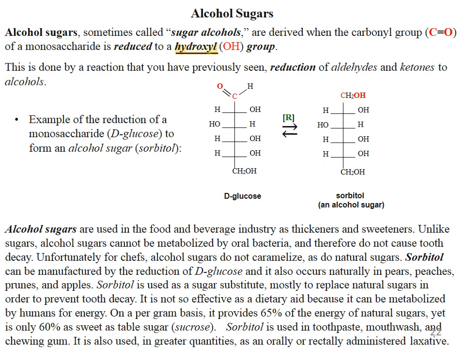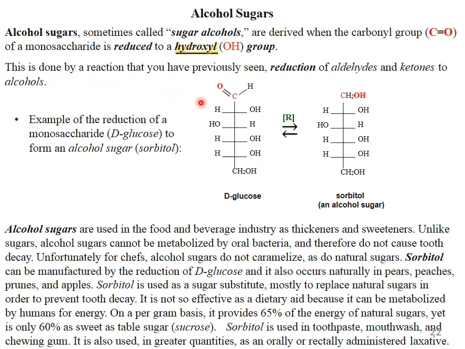Then there are alcohol sugars, sometimes called sugar alcohols. They are derived when the carbonyl group of a monosaccharide is reduced to a hydroxyl group. This is done by the reaction that you have previously seen, reduction of aldehydes and ketones to alcohols. An example is the reduction of the monosaccharide D-glucose to form the alcohol sugar sorbitol. This is D-glucose, this is sorbitol.